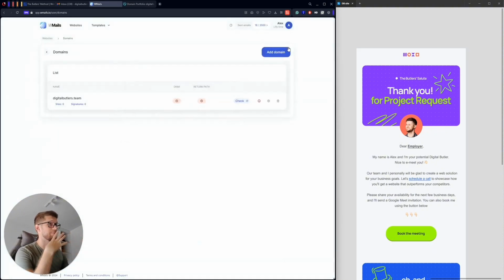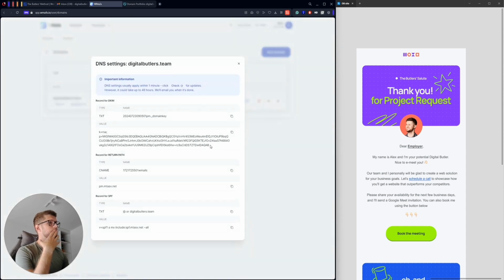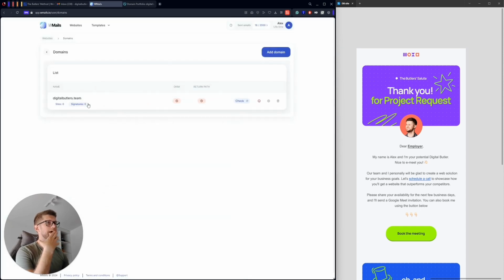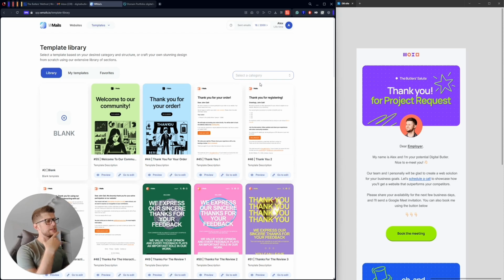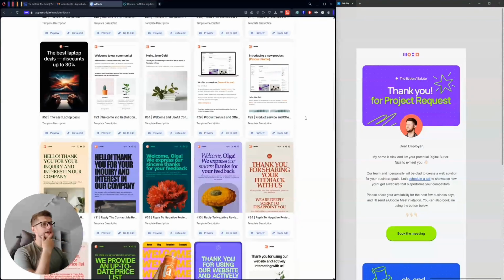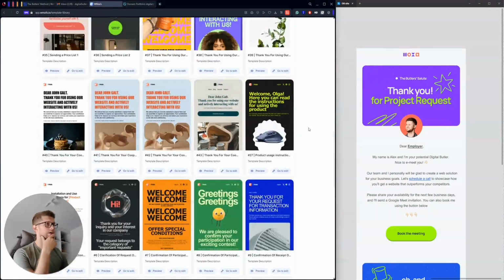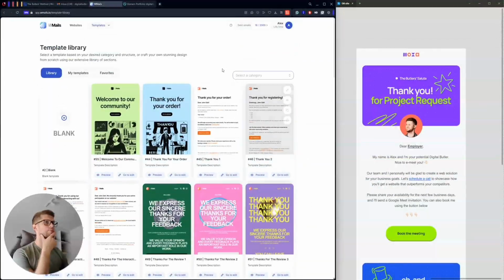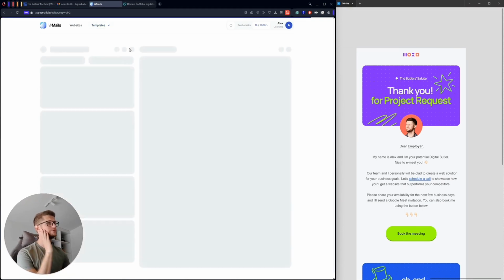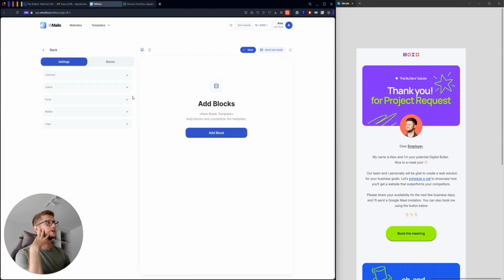and I will go to building the template. Okay, so yeah, because it will definitely take some time to check it. Let's go to the templates, and I can actually use some nice looking template from the library, we have a lot of them here. But I personally prefer, as a designer, to build my own template, right? So I will select the blank option.